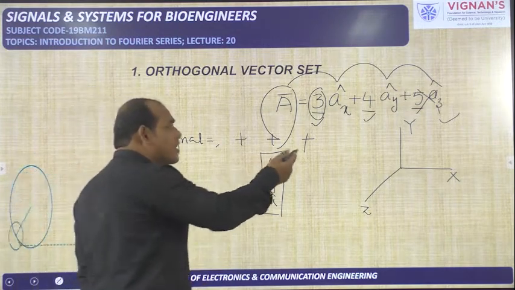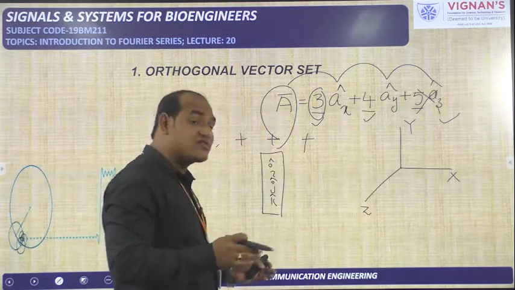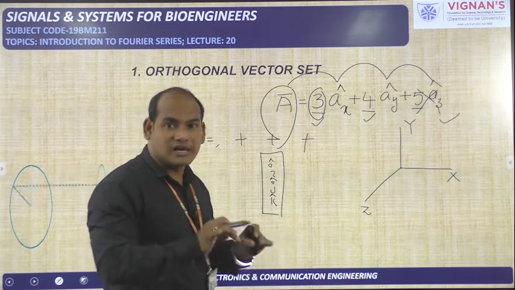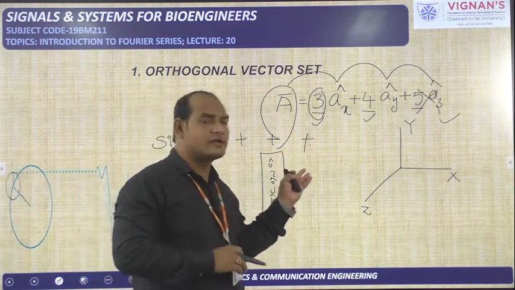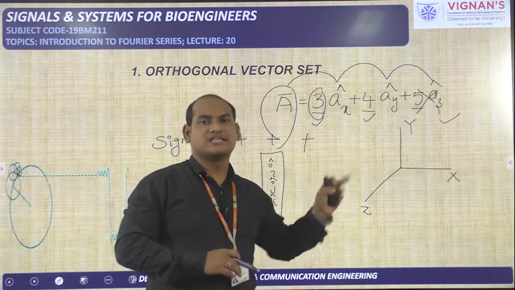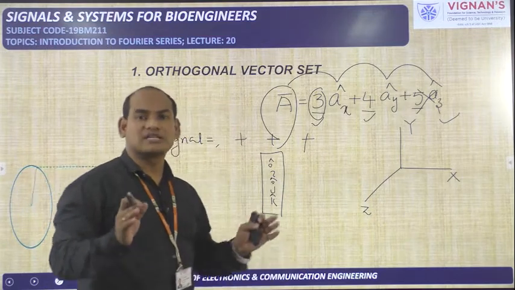But generally, why should we take these three only? I already said those three form the complete set. I am using the word orthogonal. Orthogonal means x is perpendicular to y and z, y is perpendicular to x and z, and z is perpendicular to x and y. So these three form the complete orthogonal set.